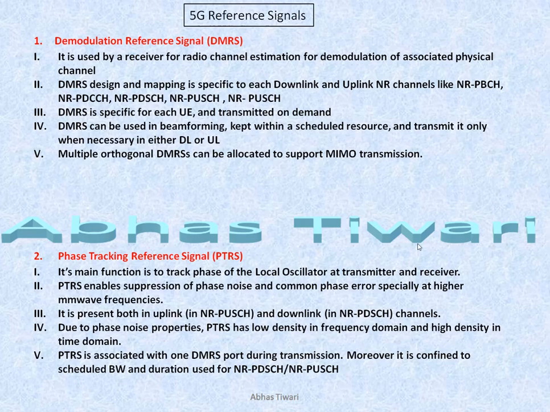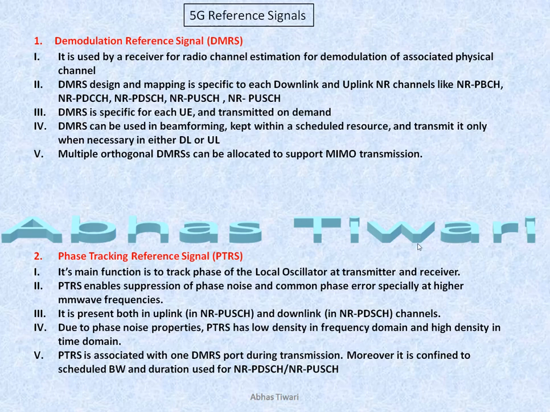Likewise, DMRS is UE specific and can be transmitted on demand. DMRS can be used in beamforming also. Whenever necessary, we can transmit during beamforming also. Multiple orthogonal DMRS can also be allocated to support MIMO transmission, when we are using MIMO and massive MIMO. So more than one DMRS can also be allocated. When the concept of beamforming comes, DMRS can be used in beamforming.